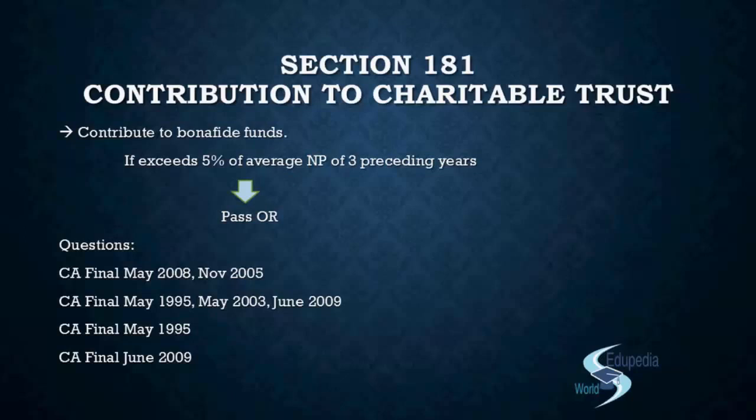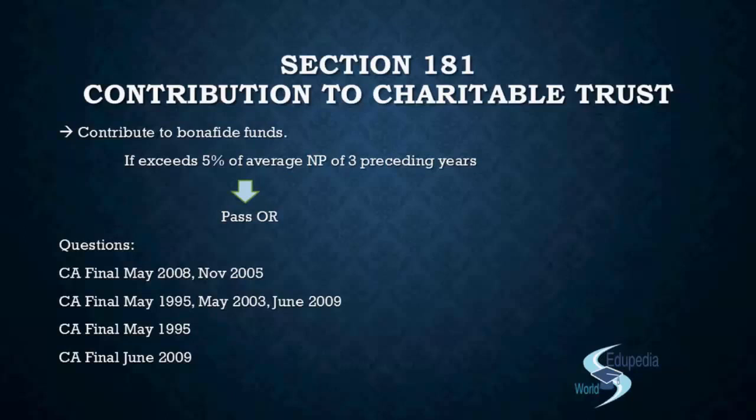So remember, we're talking about net profit of the 3 immediately preceding financial years. If there's a gap, we're not considering it. So you have the average net profit of 1 crore, and you know that if you want to spend, the director has the limit up to rupees 5 lakh, that is 5% of 1 crore. Whereas in the given question, they only want to contribute rupees 40,000. So do they need a special resolution? The answer is no. They could simply pass a board resolution and go ahead with the contribution to the charitable fund. And in June 2009 you had been asked a similar question by changing the numbers.